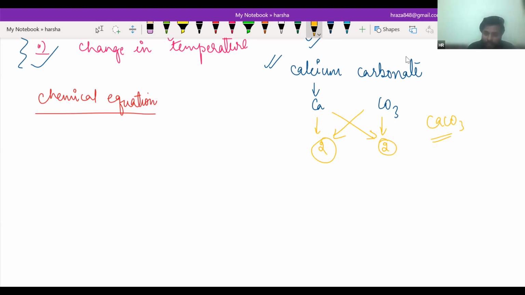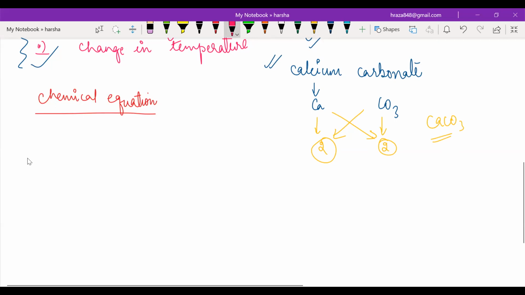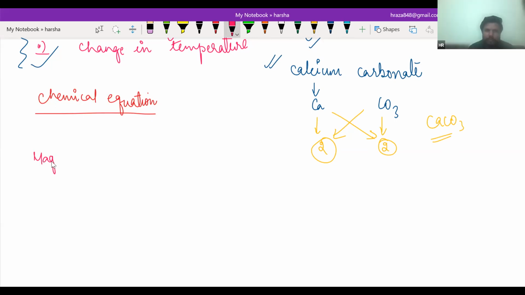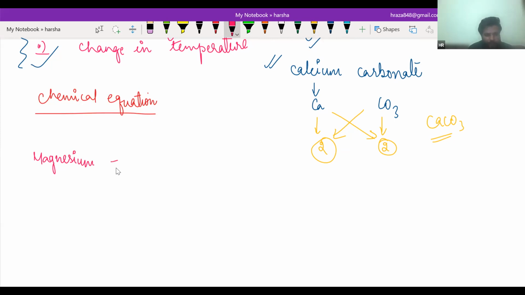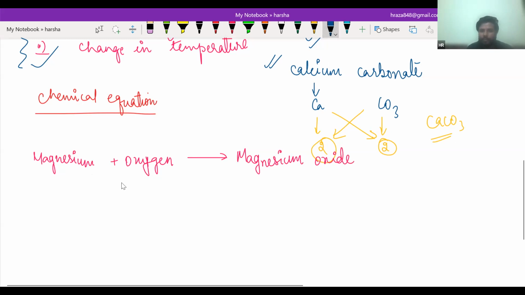So what is a chemical equation? Let me take an example. If we are going to burn magnesium, which gas is important for burning? Oxygen. Without oxygen we cannot burn. So magnesium combined with oxygen will give magnesium oxide. You can also say magnesium plus oxygen gives magnesium oxide. Can you write the formula of this? Yes or no?